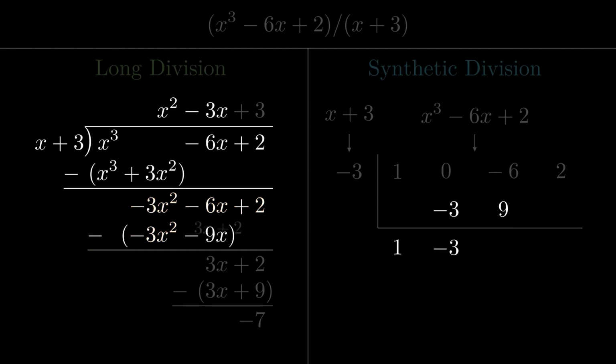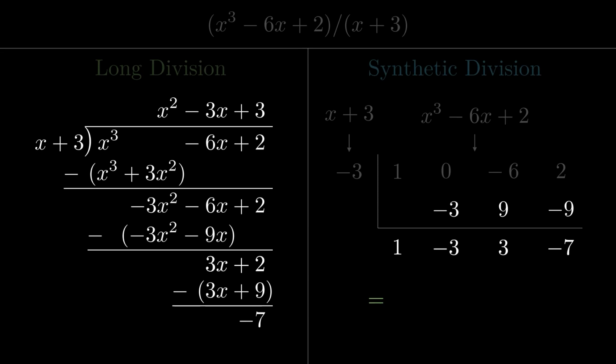The subtraction leads to 3x plus 2, but 3x over x is a 3, so a part of the quotient is 3. Then we subtract 3 times x plus 3, which is 3x plus 9. We ignore the 3x and write a negative 9. Subtracting these leads to a negative 7, which is our remainder. The quotient then translates to 1x squared minus 3x plus 3 minus 7 over x plus 3. The first term is not x cubed, it's x squared. If the quotient was x cubed, that wouldn't make sense, would it?